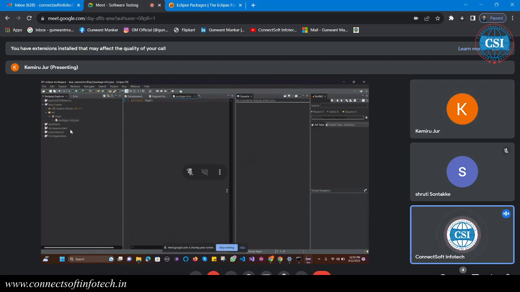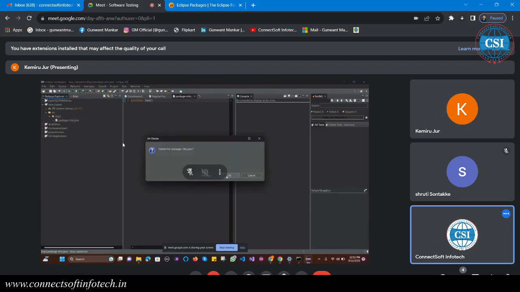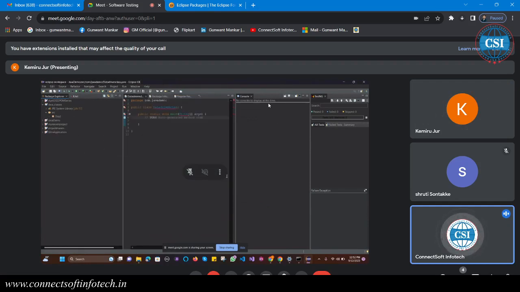Okay, so this is package info. Automatically we got the file package-info. Just right click and delete that one, because you are using a higher version of Eclipse. Just delete that file, and you can remove the console and TestNG.